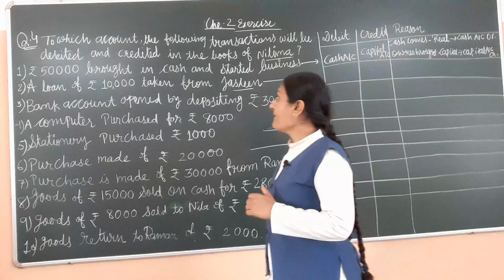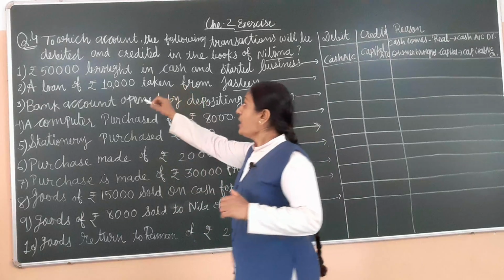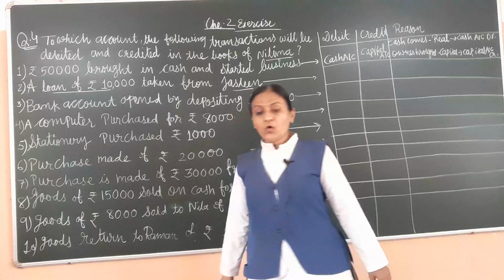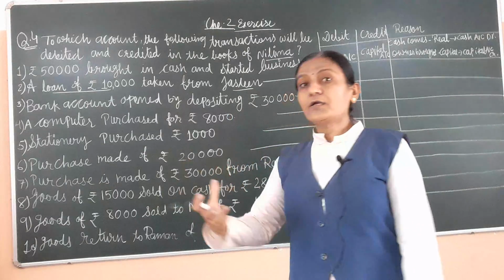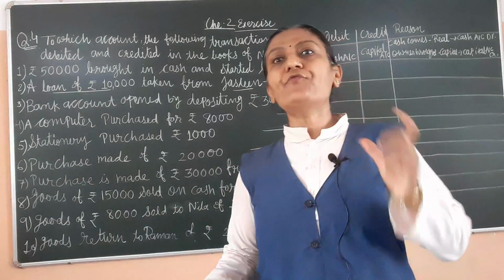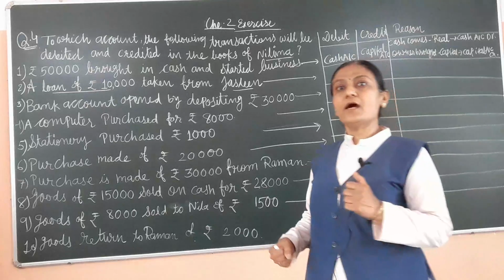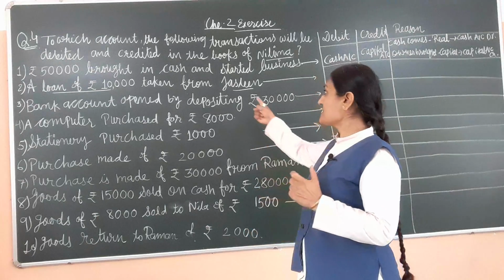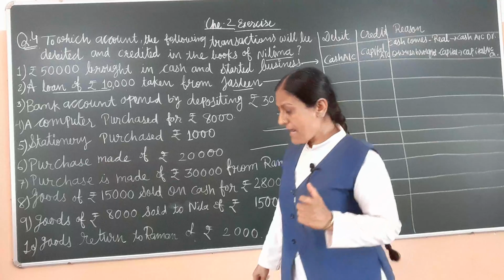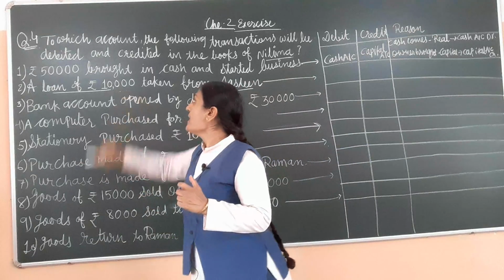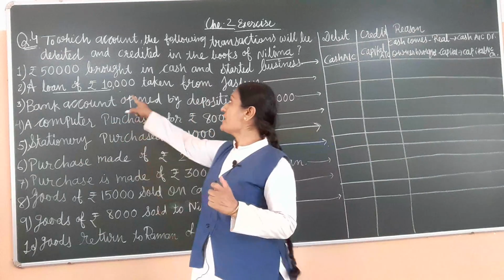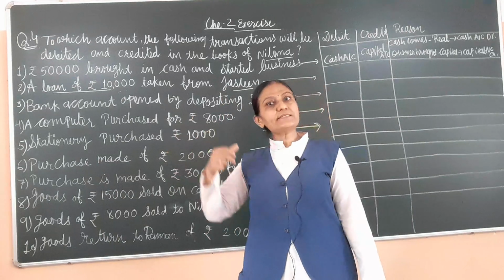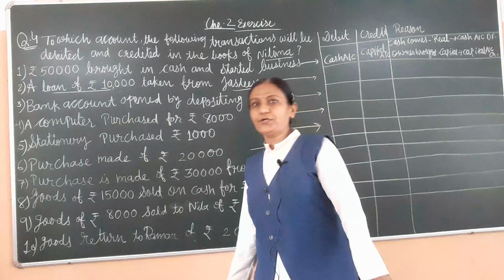And here a loan of rupees 10,000, we took the loan, taken from Jaslin. Here Jaslin is the person, and in the form of loan cash comes in our business unit. Rupees 10,000 comes in our business unit.